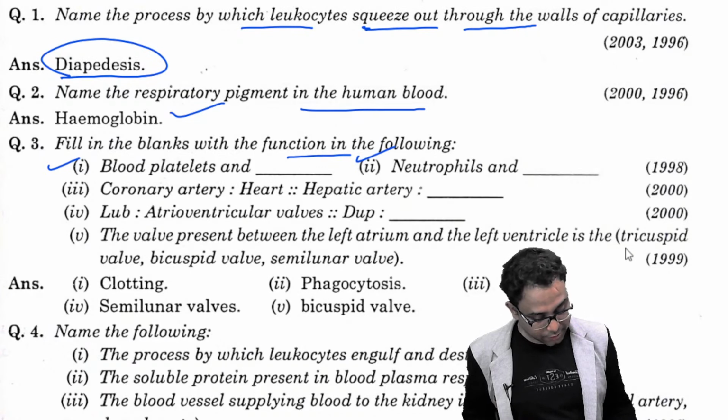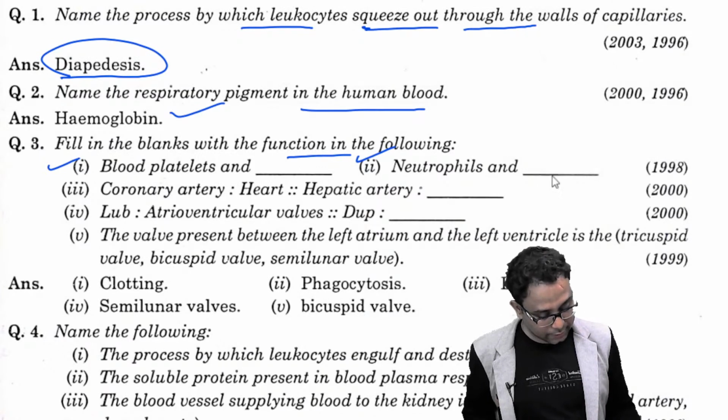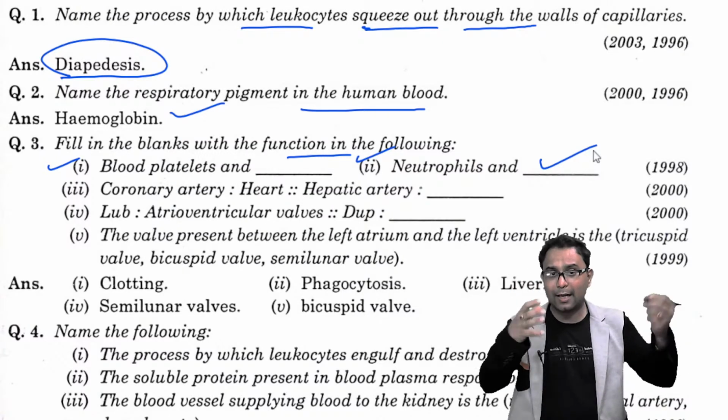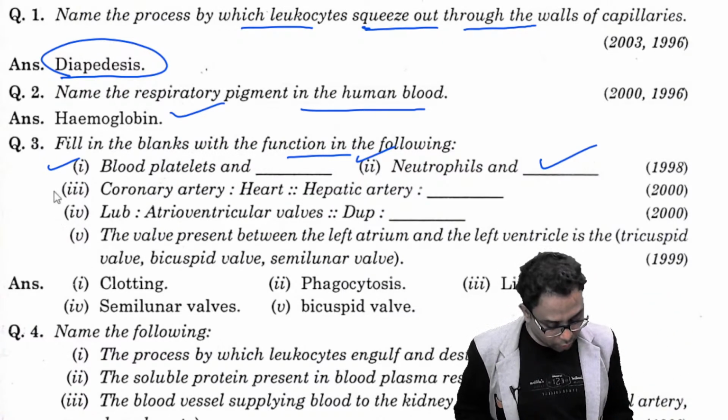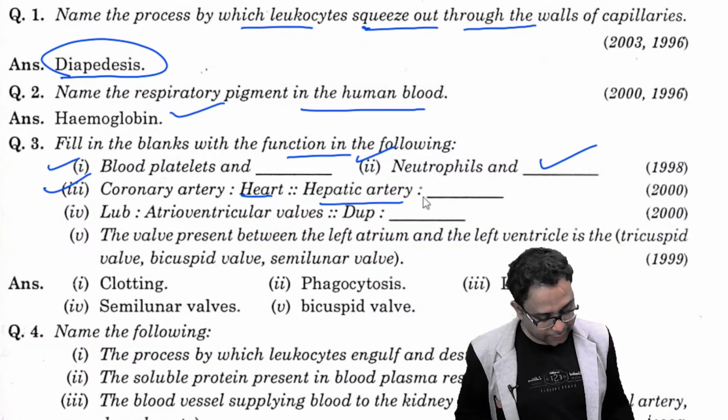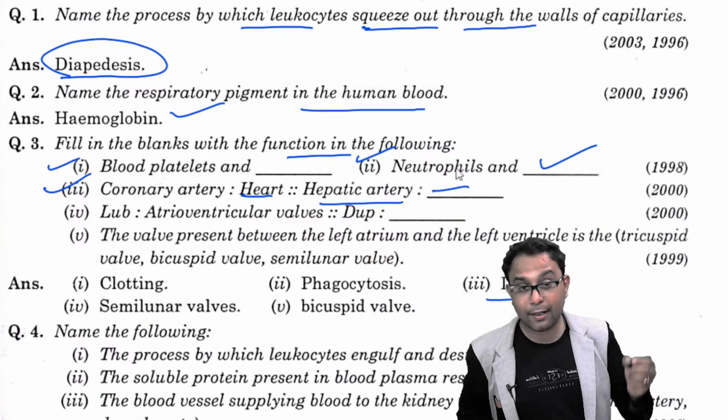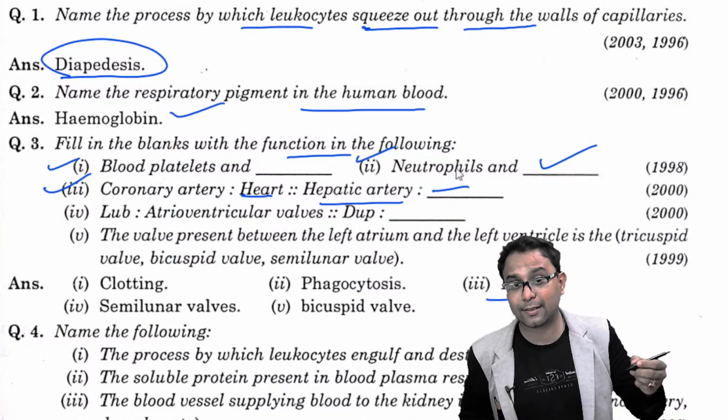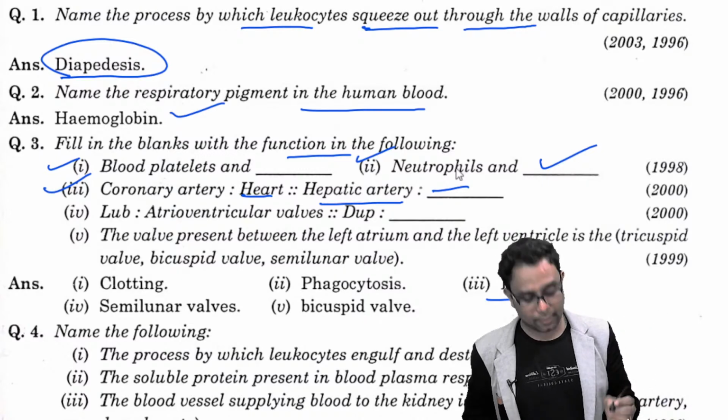Neutrophil, what is the function of that? Neutrophils, their function is phagocytosis. Phagocytosis means the engulfing of the bacteria. Coronary artery is for the heart, and hepatic artery, you know, it is for the liver. Hepatic, hepatocytes, that means it is liver related.